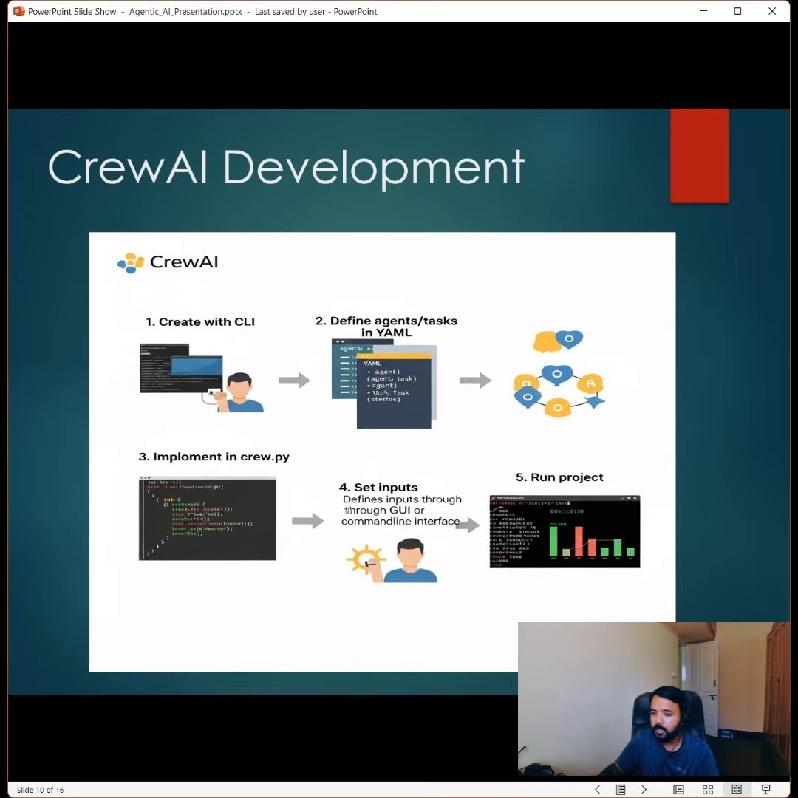And in the crew.py file, all the core logic of this crew will be implemented, and this will be a Python file. Then we have an input file, where it can be a GUI or a terminal, where we are giving the prompt to these crews. Then we have to run the project, like run these crew systems.